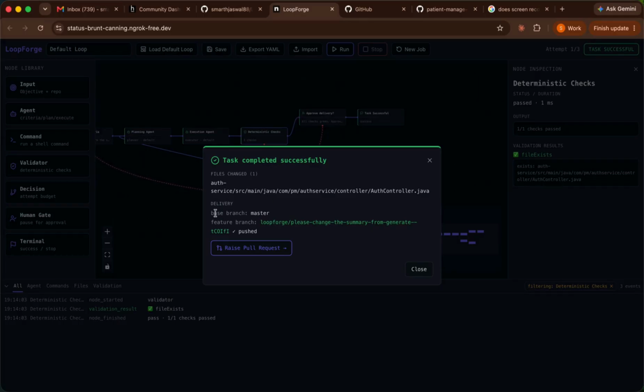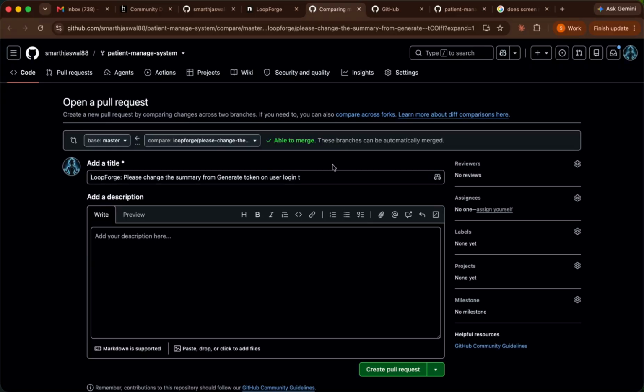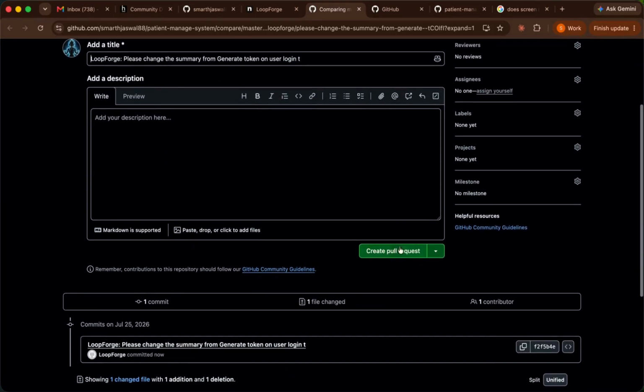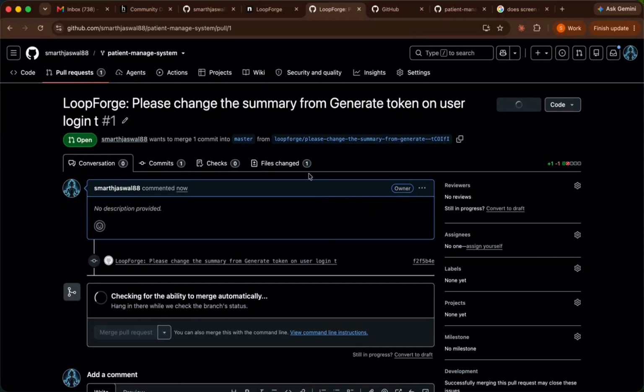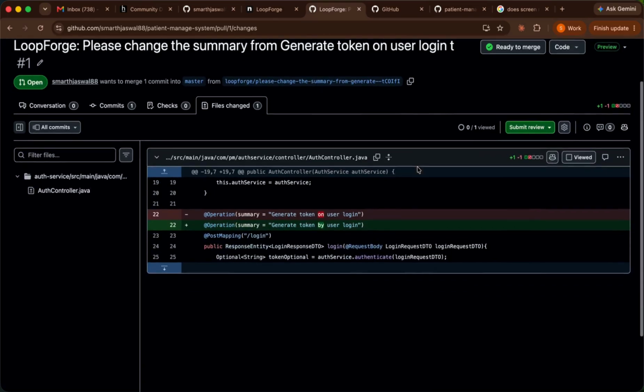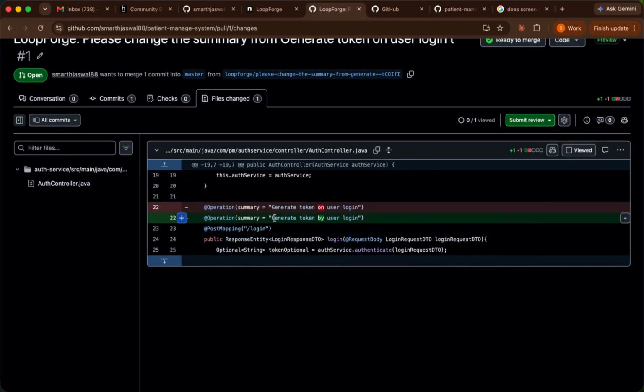As you can see here, the base branch is master, and the feature branch that was made and checked out is Loopforge with this particular whole name. By clicking here, we can directly go to the pull request creation page and create a pull request for the same. Now I'll show you the changes that have been updated in this pull request. As you can see here, we have updated the summary from generate token by user login to generated token on user login.